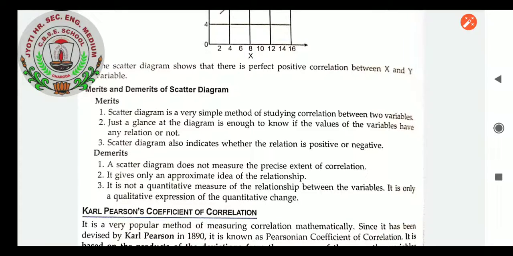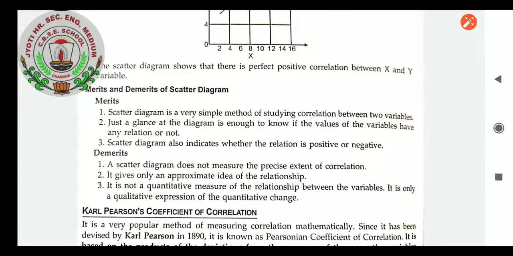Merits of scatter diagram, students: scatter diagram is a very simple method of studying correlation between two variables. Just a glance at the diagram is enough to know if the values of the variables have any relation or not. Scatter diagram also indicates whether the relation is positive or negative. Demerits: a scatter diagram does not measure the precise extent of correlation. It gives only an approximate idea of the relationship. It is not a quantitative measure of the relationship between the variables. It is only a qualitative expression of the quantitative changes.